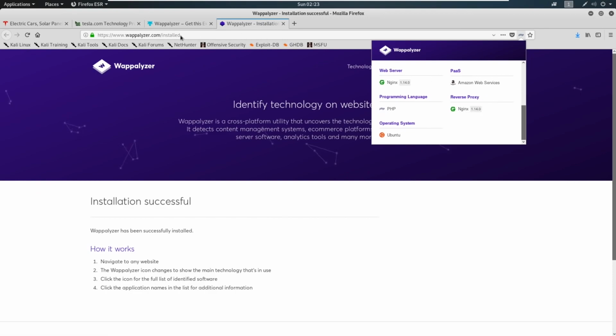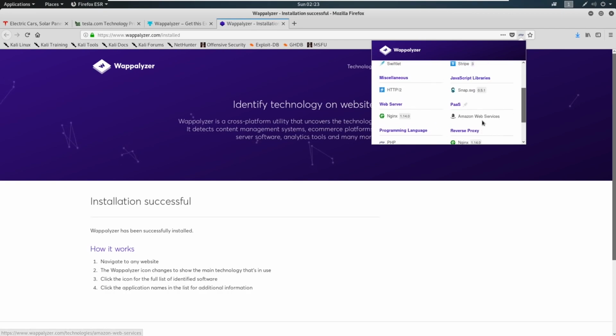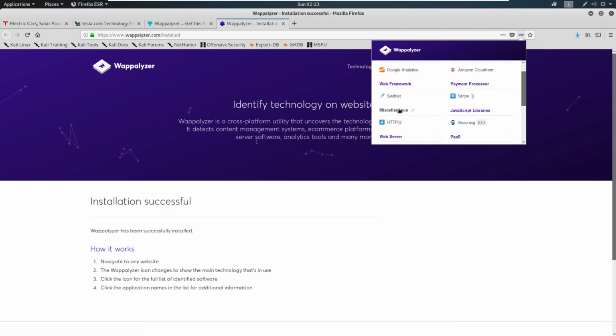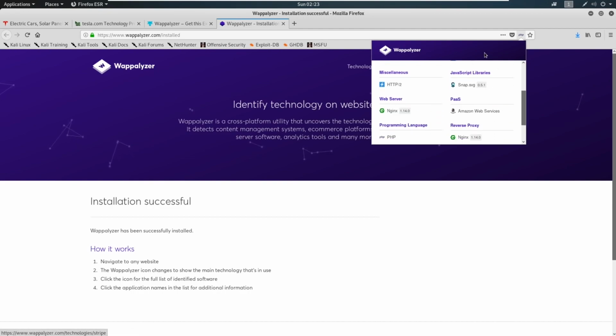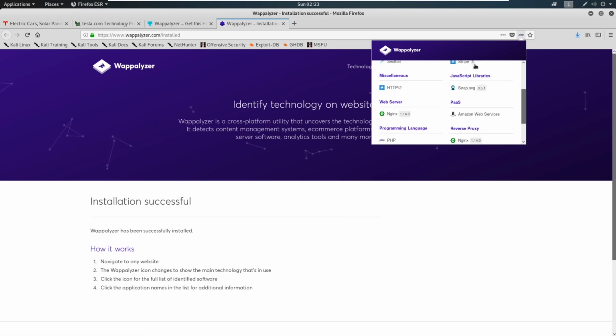So look at the Wappalyzer website. You see that it's running on an operating system of Ubuntu. It's got a programming language of PHP. The web server is Nginx with 1.14.0 version number. It can tell that it's running on Amazon Web Services as a platform. It's got all kinds of information here. It's got the payment processing. It's running Google Analytics. So see the type of information that can come through.